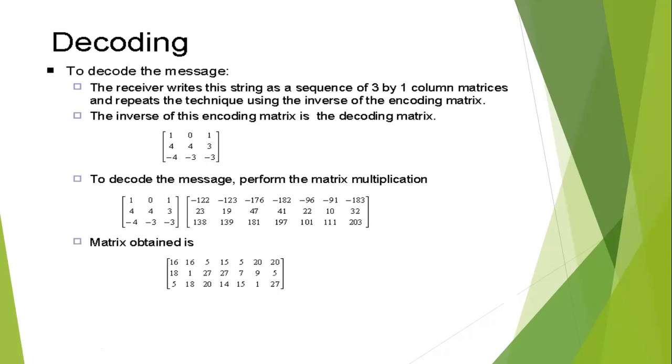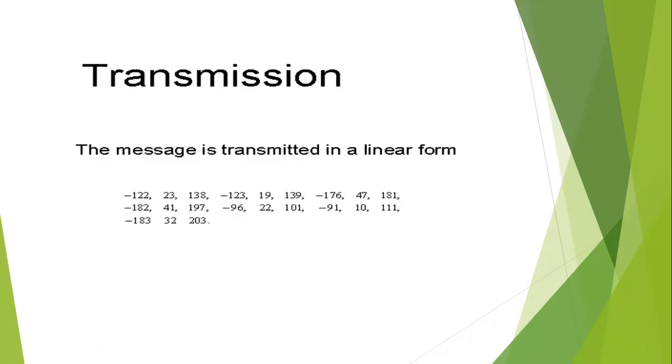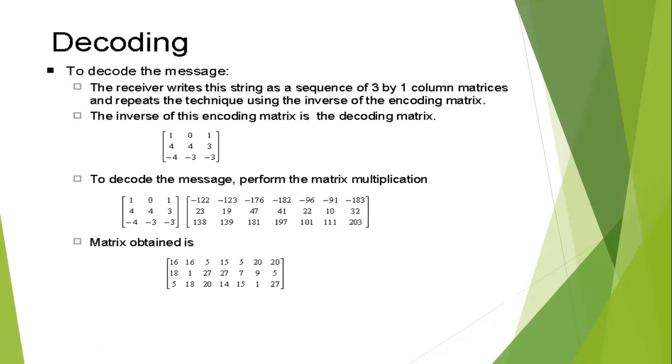Okay, then how do we decode the message? To decode the message, the receiver writes the string as a sequence of 3 by 1 column matrices and repeats the technique using the inverse of the encoding matrix. The inverse of this encoding matrix is the decoding matrix.